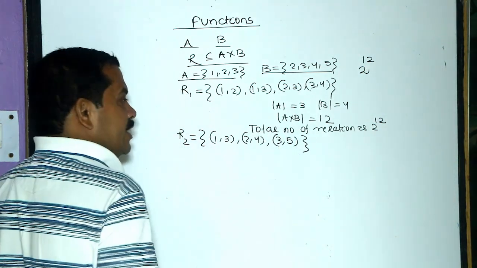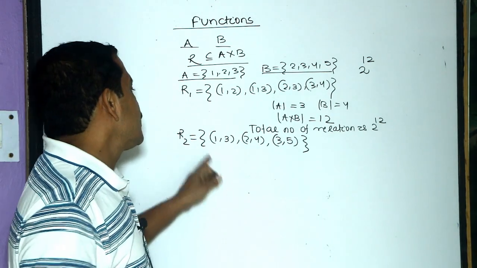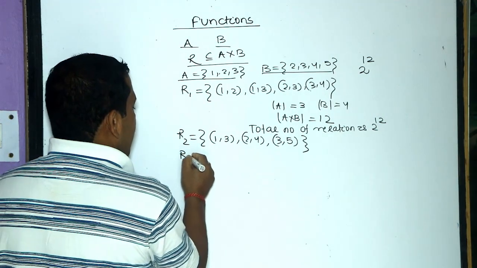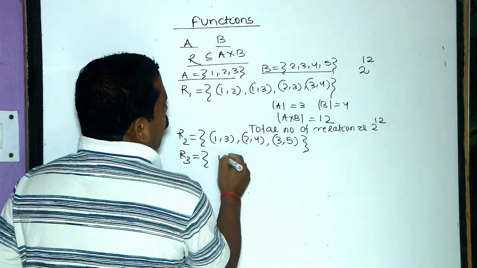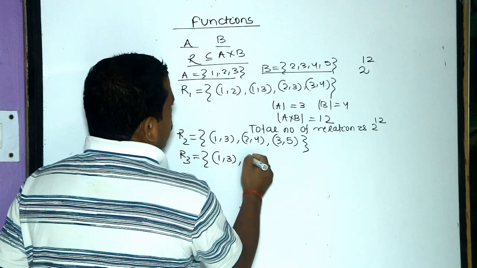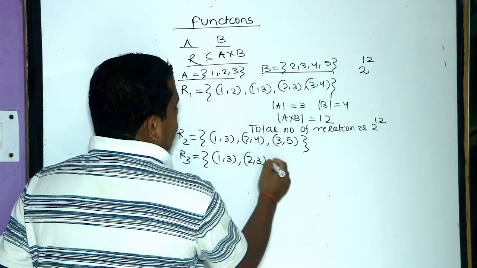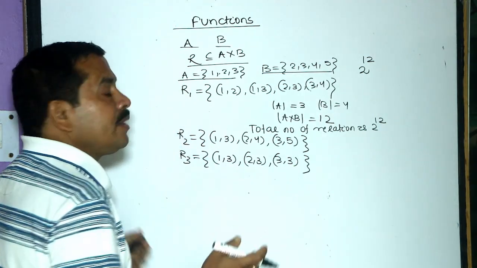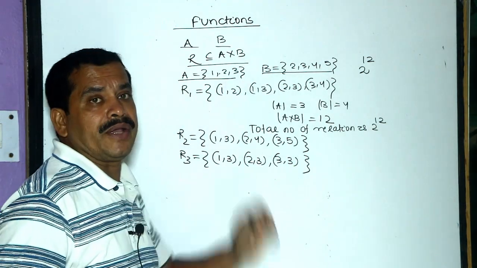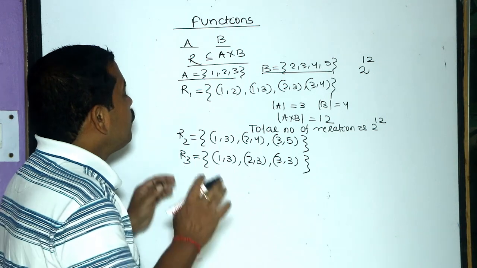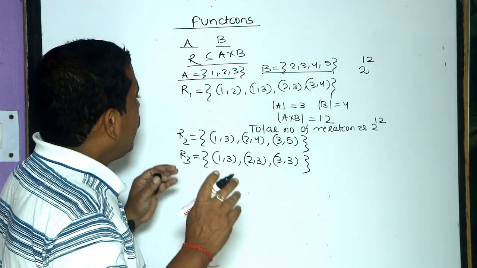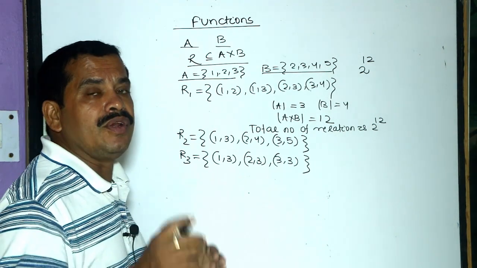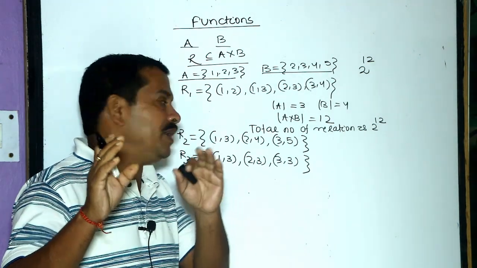It is also a relation from A to B because R2 is also a subset of A cross B. Consider R3: (1,3), (2,3), (3,3). It is also a relation from A to B because R3 is a subset of A cross B. But we have to find which relation will be a function from A to B.